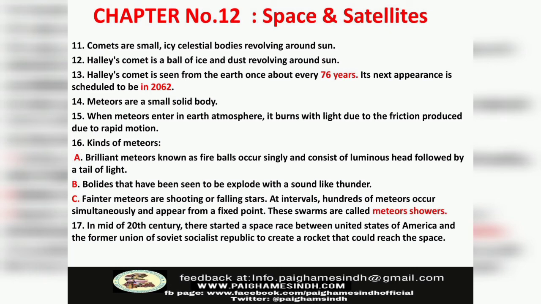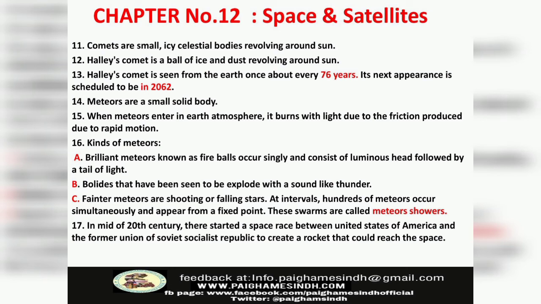A. Brilliant meteors known as fireballs occur singly and consist of a luminous head followed by a tail of light. B. Bolides, which have been seen to explode with a sound like thunder. C. Phantom meteors are shooting or falling stars. At intervals, hundreds occur simultaneously and appear from a fixed point. These swarms are called meteor showers.